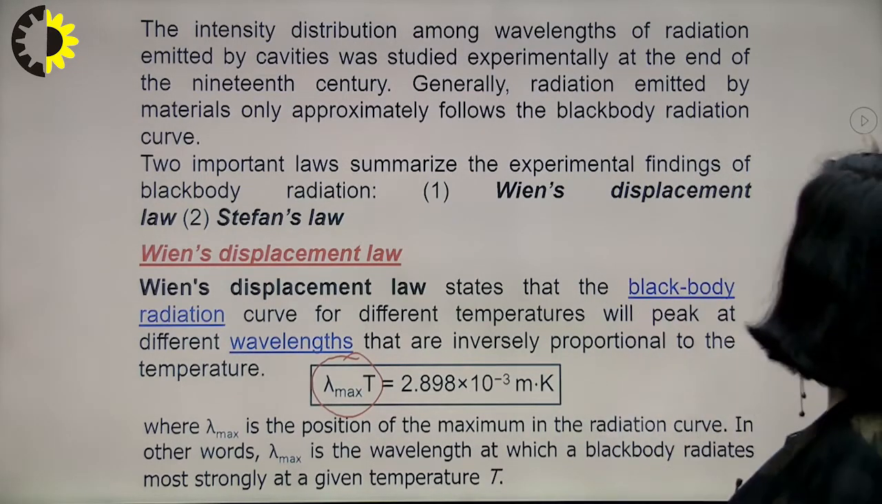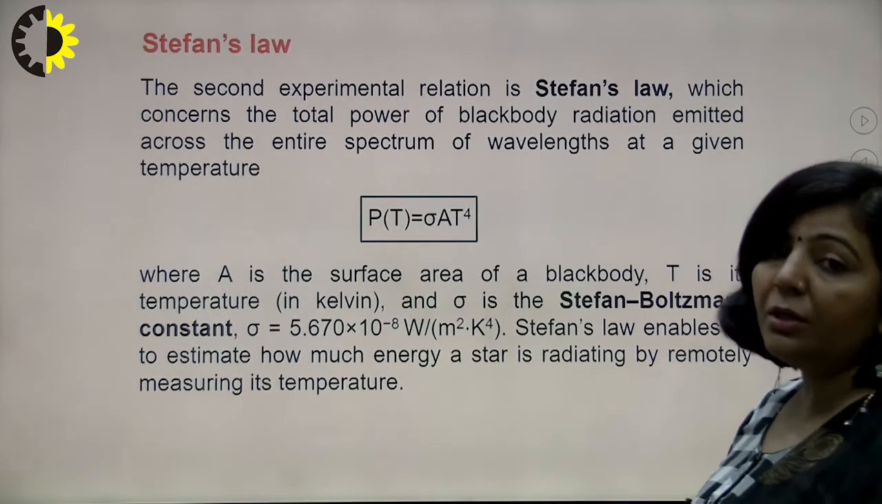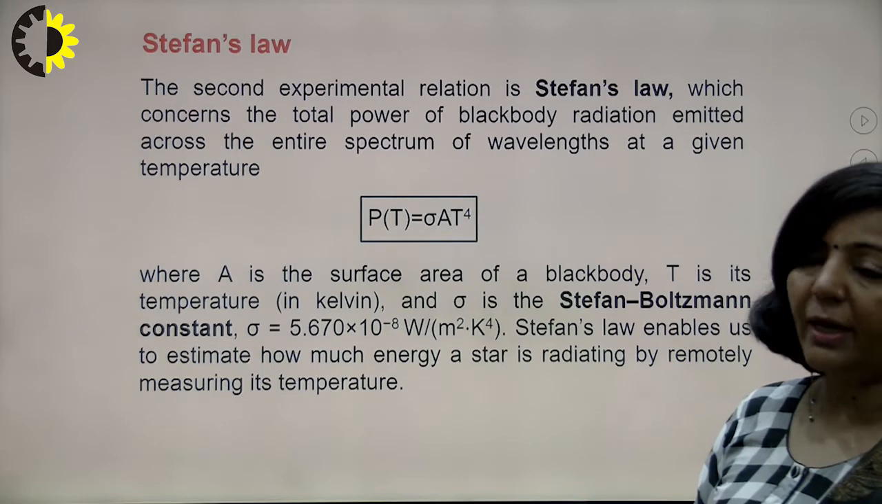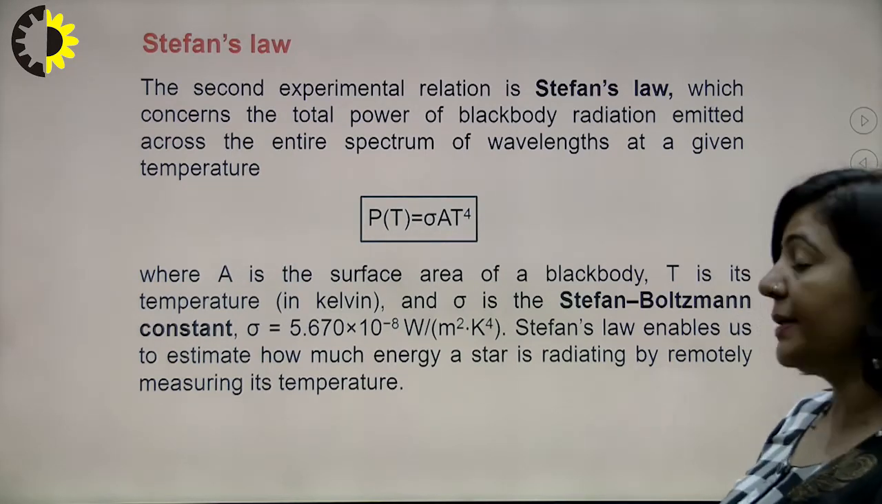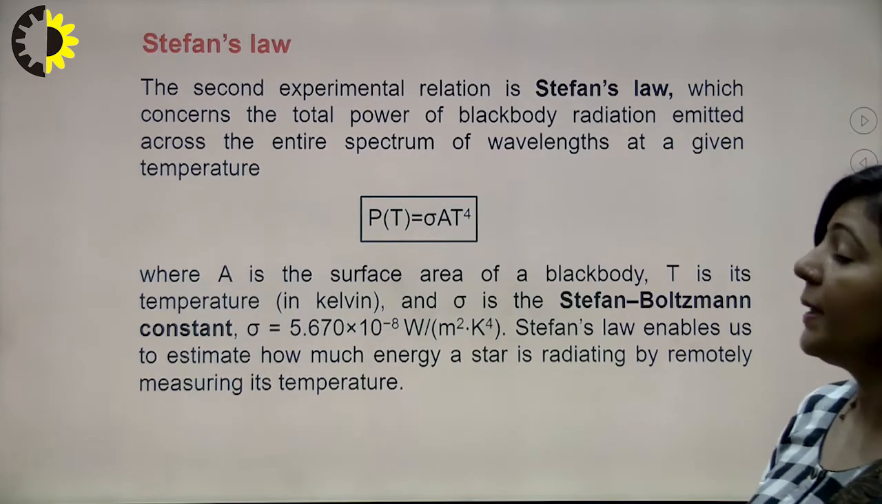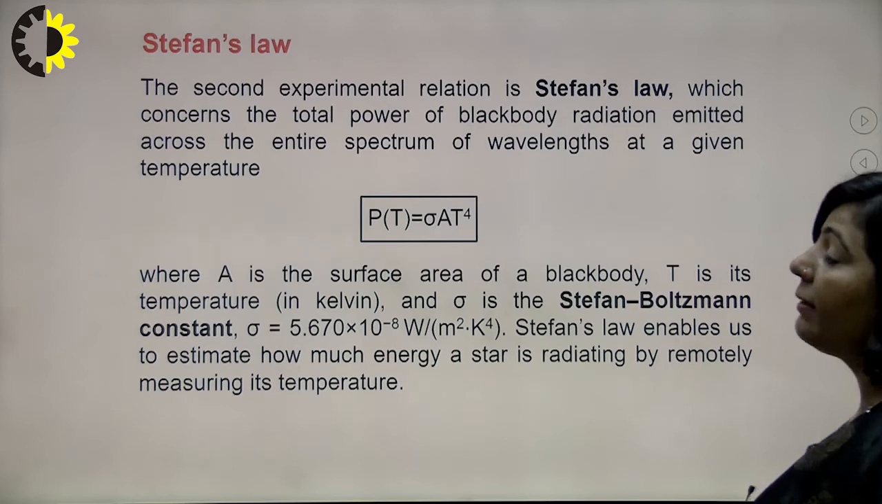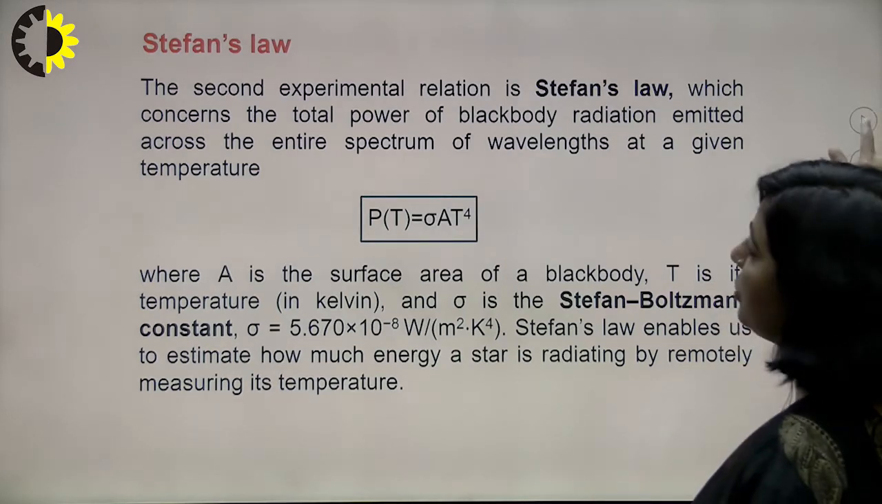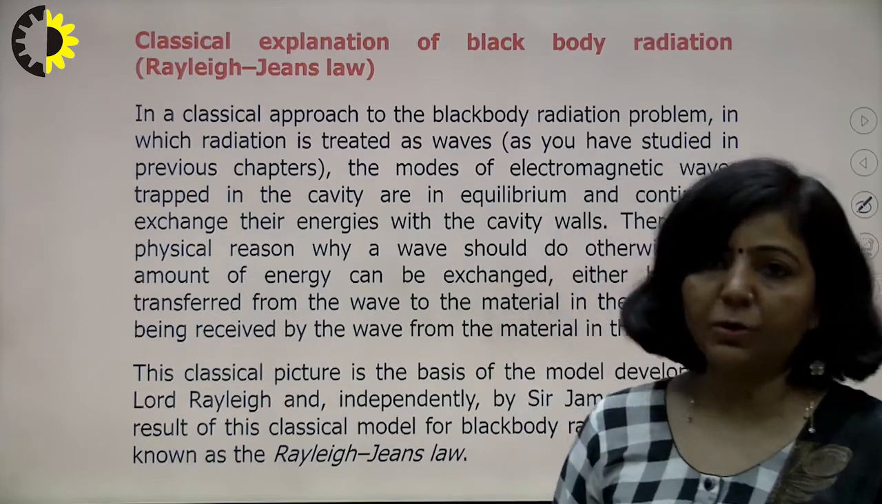And the second one is the Stefan-Boltzmann law, or Stefan's law, and according to that, the energy radiated per unit area per unit time is directly proportional to the fourth power of temperature, or you can say power is equal to sigma A T raised to power 4. Sigma is Stefan's constant here, A is the area and T is the temperature, right? So these were the conclusions from that black body radiation spectrum, right?